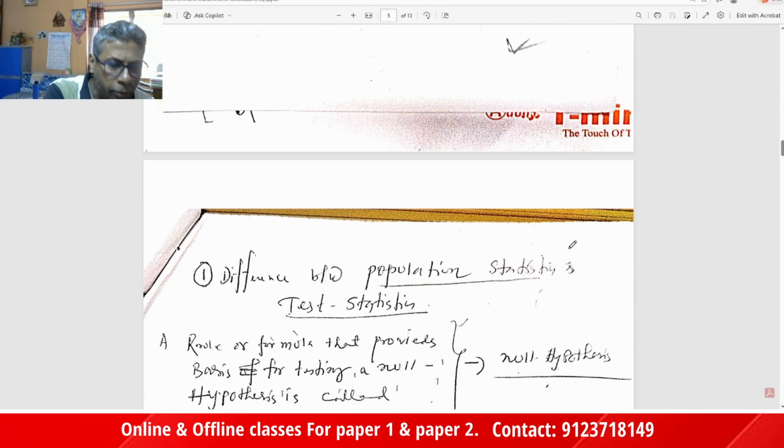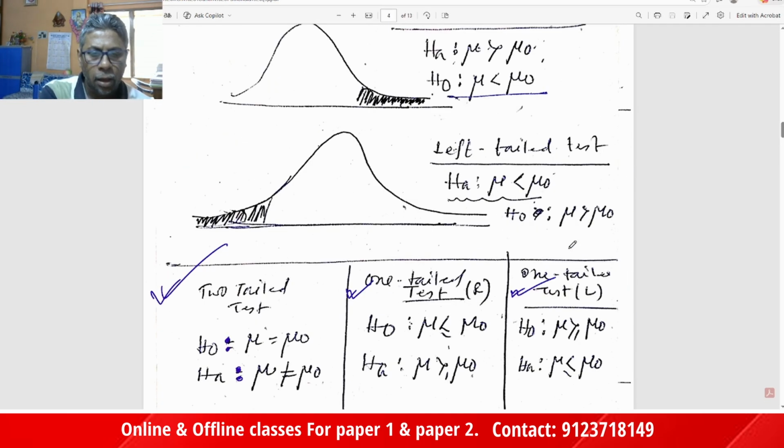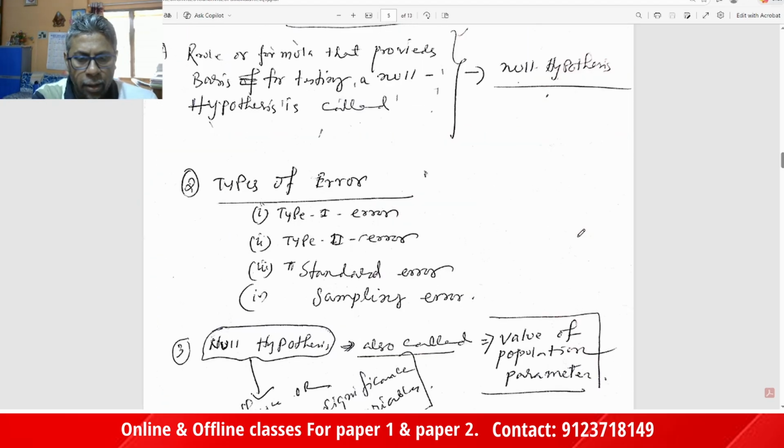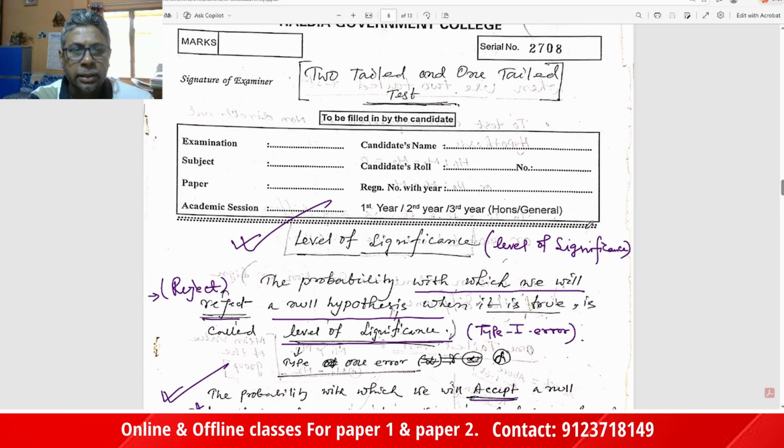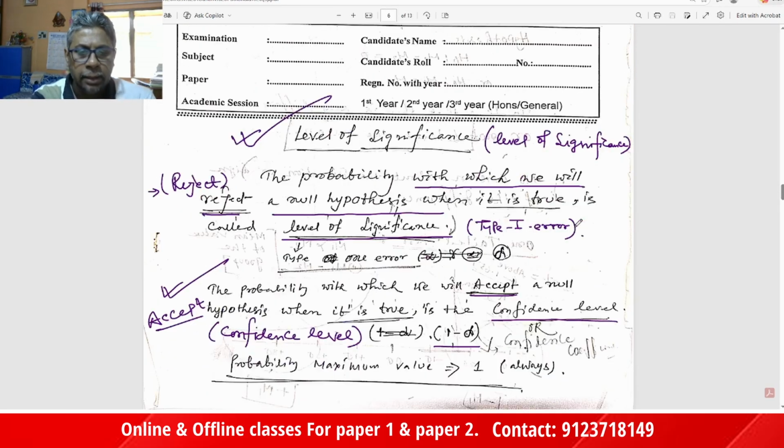So what do we have now? We have understood the concept of hypothesis, the two-tail test and the one-tail test. Now we move on to another important thing in the case of two-tail and one-tail tests, that is the level of significance. What is the level of significance?